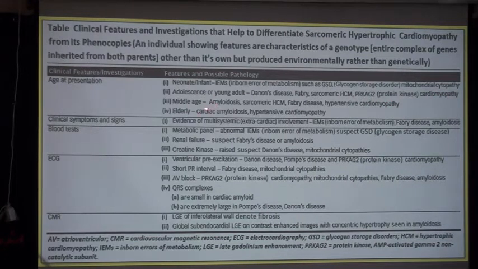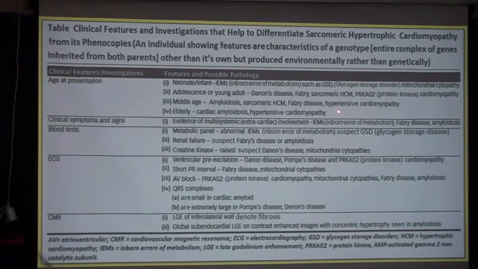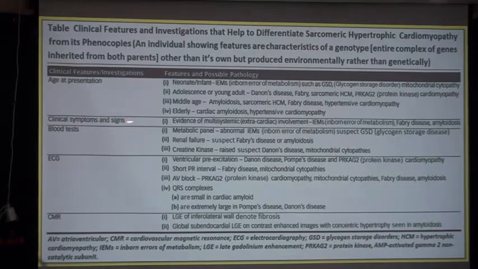In middle age you will find amyloidosis, sarcomeric HCM, Fabry disease, hypertensive cardiomyopathy. In the elderly you will find what? Cardiac amyloidosis, hypertensive cardiomyopathy, and evidence of multisystemic extracardiac involvement will be seen. Inborn error of metabolism, Fabry disease and amyloidosis.